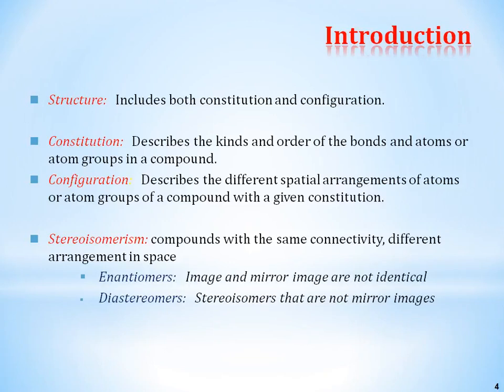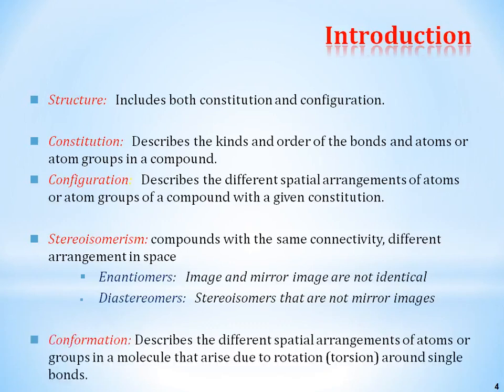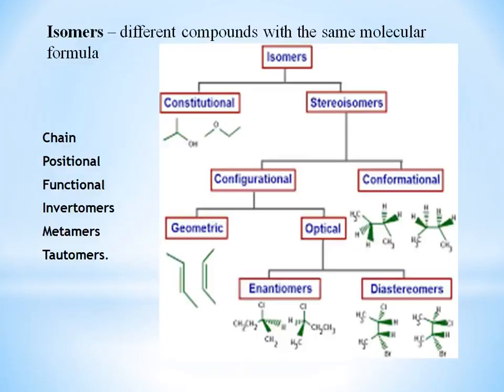These are of two types, enantiomers and diastereomers. Then conformation describes the different spatial arrangements of atoms or groups in a molecule that arise due to rotation around single bonds.